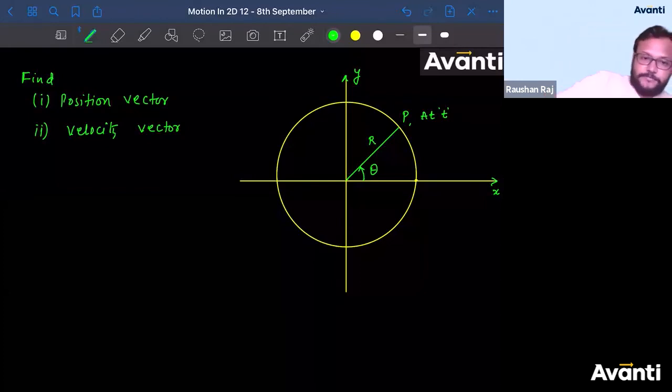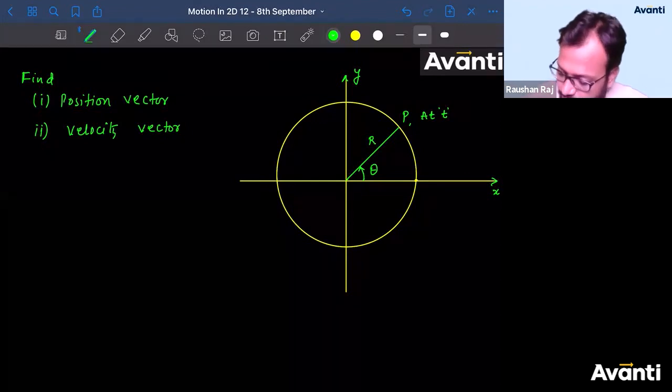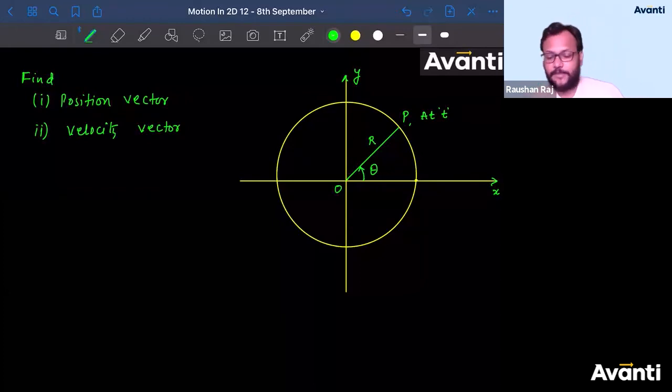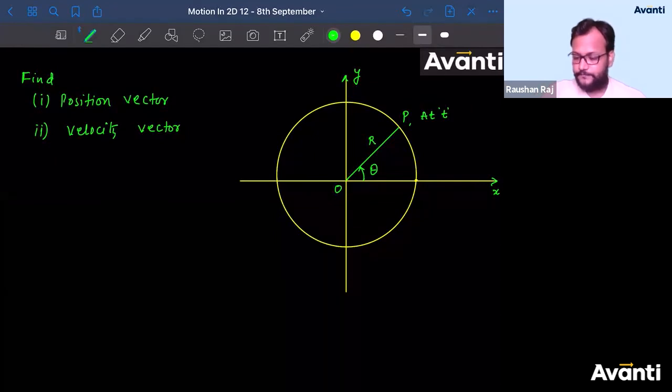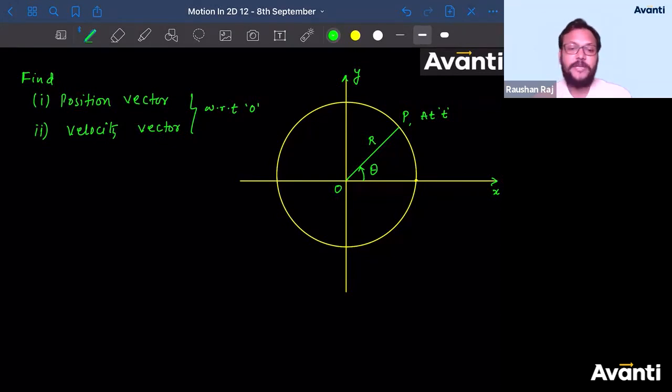Tell me, guys, what is the answer? Extremely easy. Vector concept. And this is the point O. So with respect to O, you need to find what is the position vector and what is the velocity vector of the particle at time t. Come on, guys, please give me the answer. This is extremely important, guys. We are going to deduce a relation. We are going to conclude something out of this.